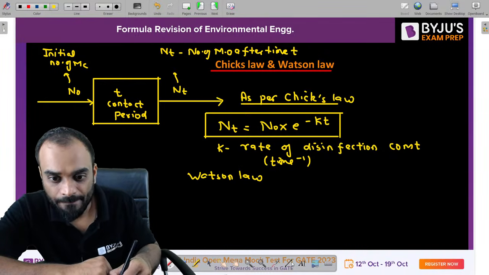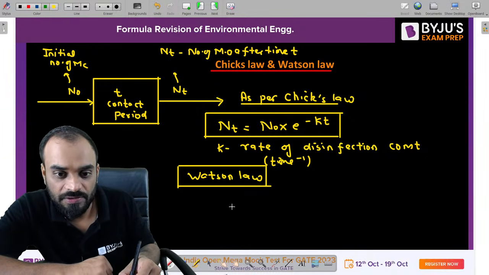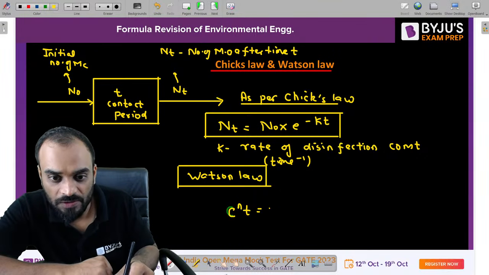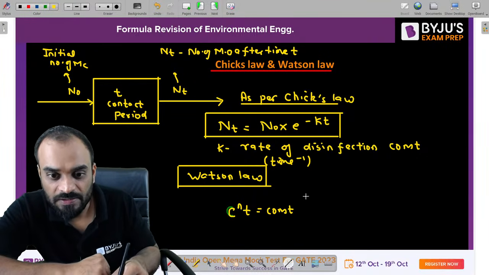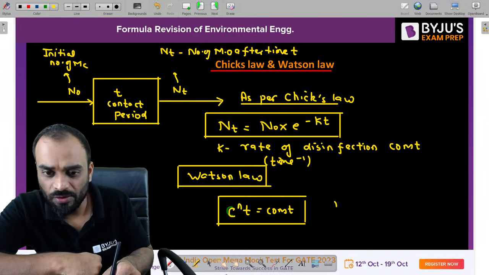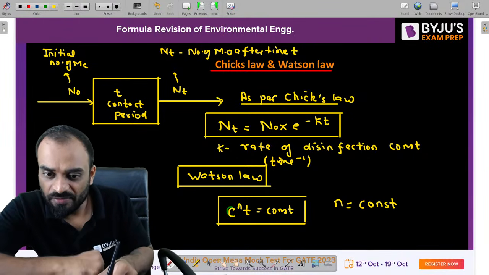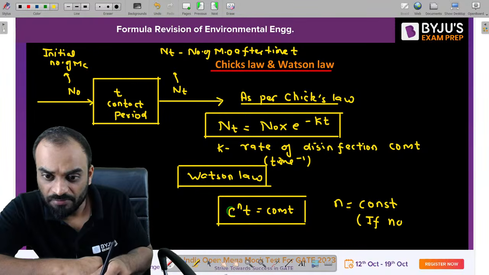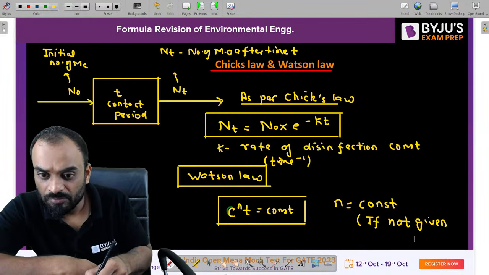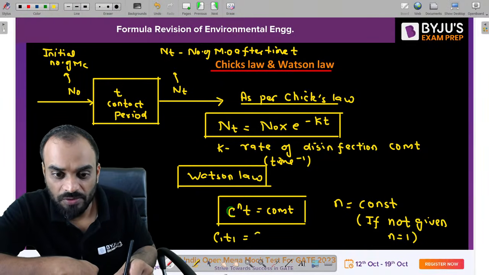So as per Watson law, this relation is true: C raised to power n into T is a constant. What it means? C is the concentration of disinfectant, and T is the time period. n is a constant value which is generally given to us. If it is not given, you can consider n equal to 1. So what should be your relation? It is C1 into T1 is equal to C2 into T2.